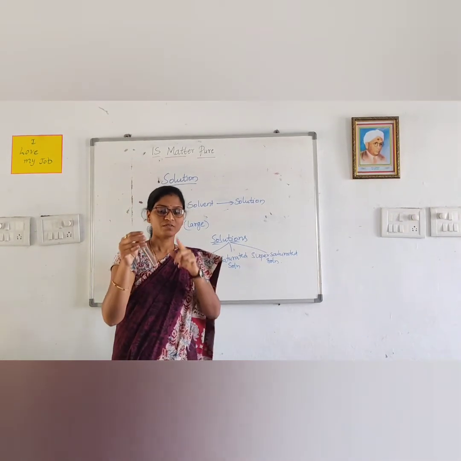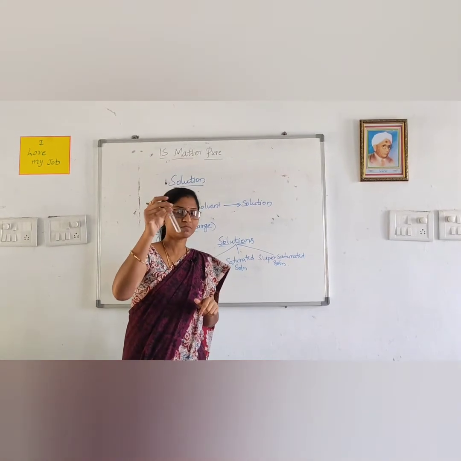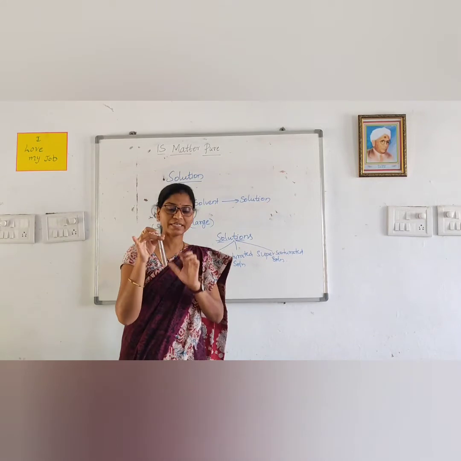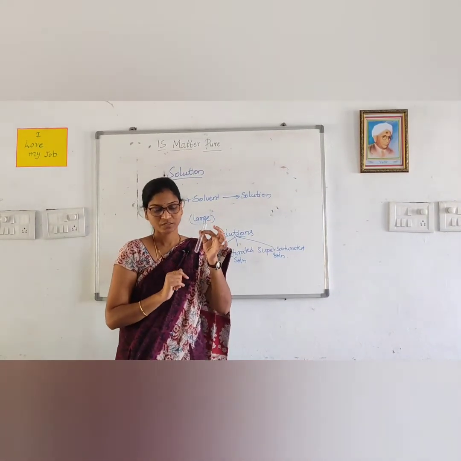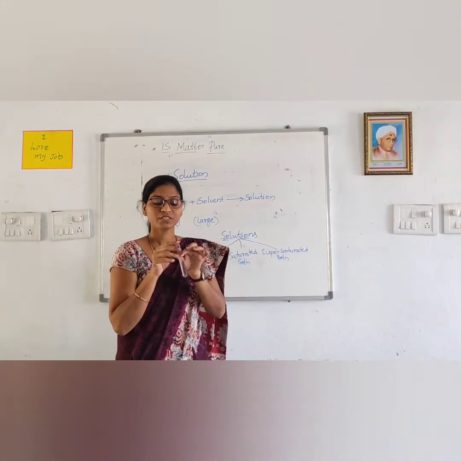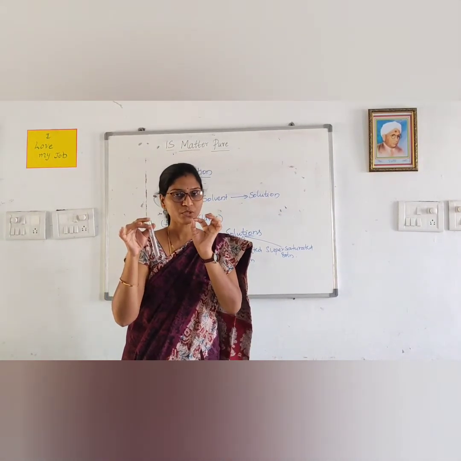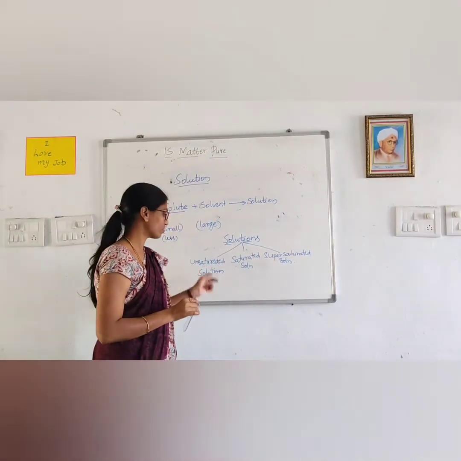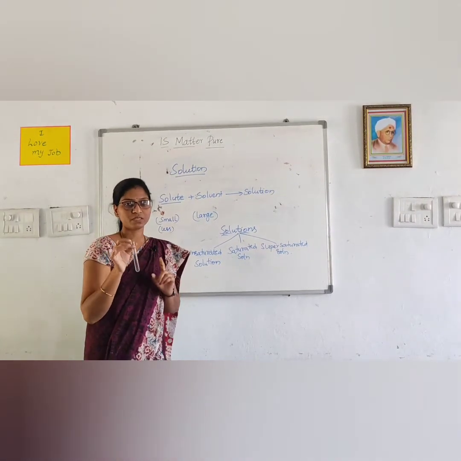So, here the solute is salt and the solvent is water. So, it becomes the salt solution. In this solution we have taken a small amount of salt and to this we have added water. So, the amount of the solvent is more compared to the solute which we are adding into it. This is called an unsaturated solution, where the amount of solvent is more compared to the solute.